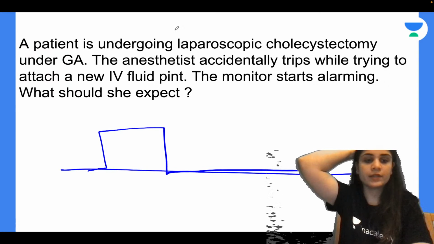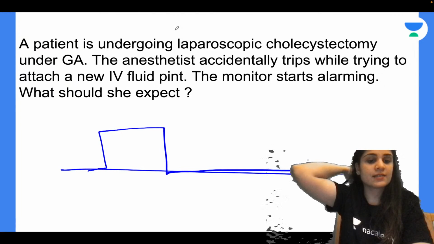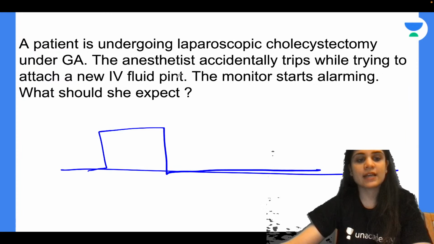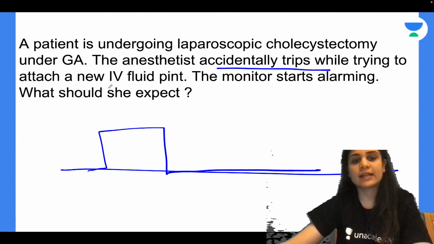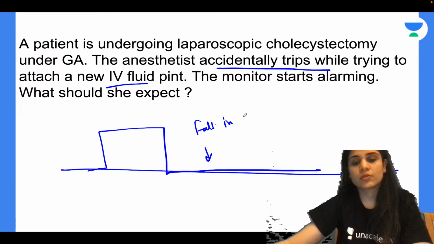So what is happening over here? Yes, very good. So this anesthetist that we have is very clumsy. She has tripped while trying to attach the new IV fluid. So what has happened? Suddenly you see there is a fall in EtCO2. So this capnograph shows a sudden fall in EtCO2.